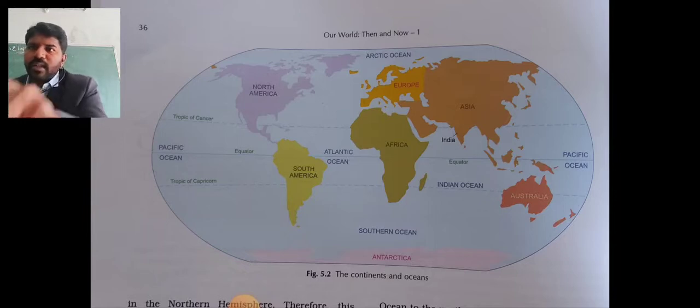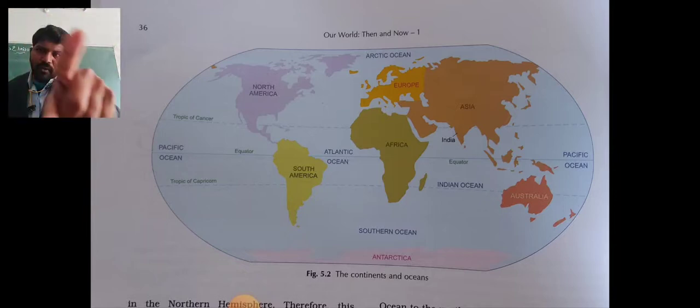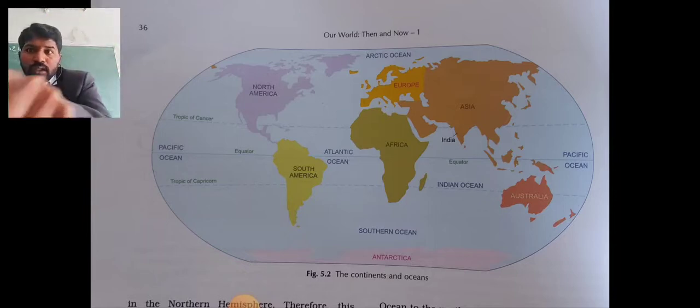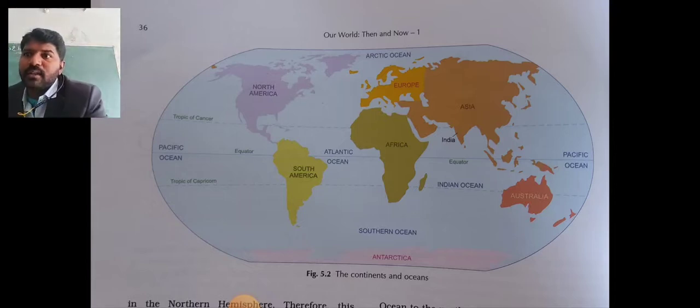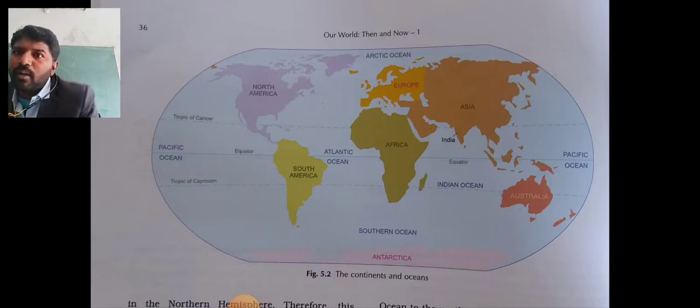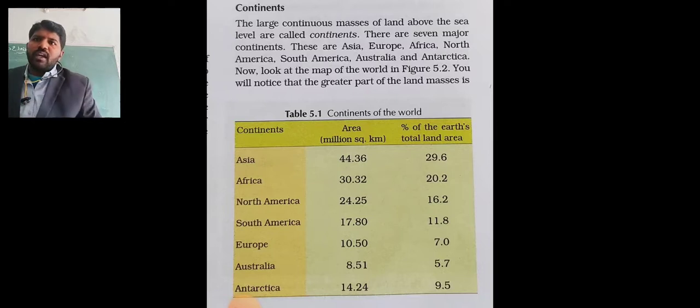Like you will see these places, the names of the continents and the oceans, worldwide. Now you see continent: the large continuous masses of land above the sea level are called continents.